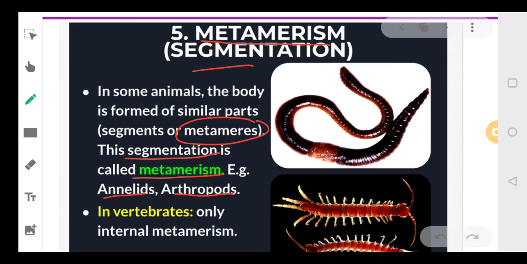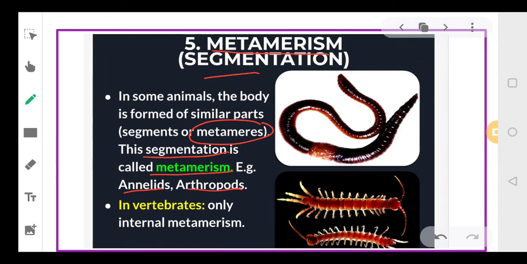They have external segmentation as well as internal segmentation. But there are a few invertebrates that only show internal metamerism, whose body is divided into small segments internally, but externally it is not. But in case of earthworm, Nereis, leeches, annelida and arthropoda, the body is divided into small segments both internally as well as externally, and this phenomenon is called metamerism.